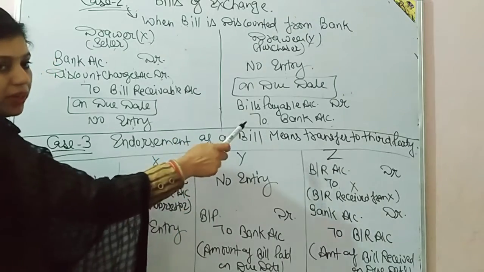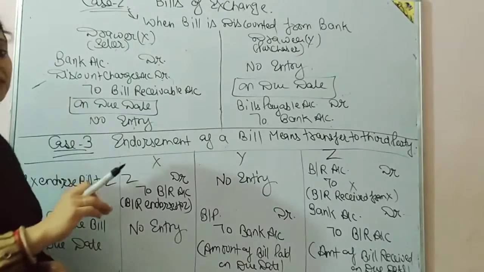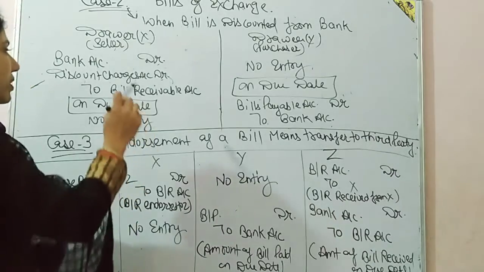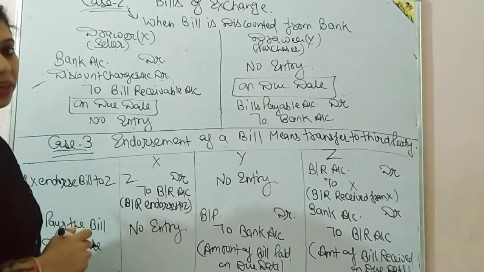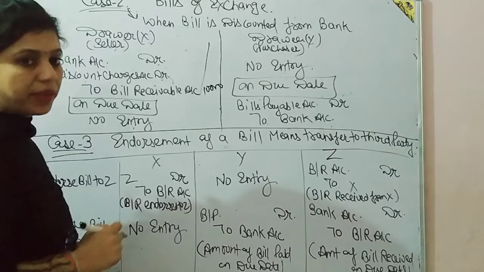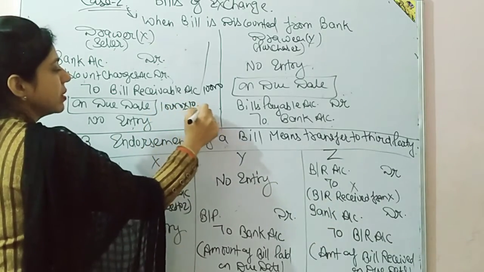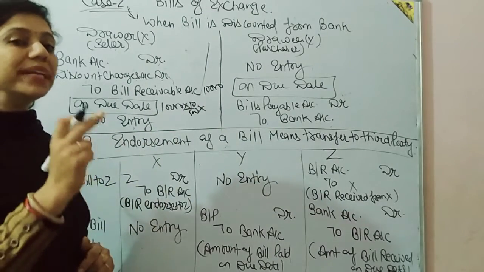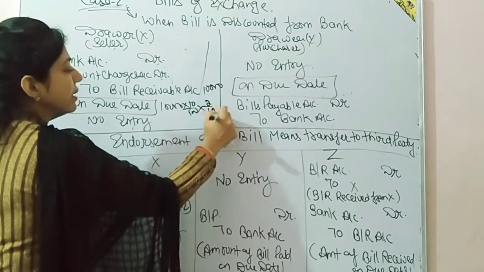So again I am repeating, if before the due date X needs money urgently, he can discount the bill from the bank. So the entry will be bank account debit, discount charges account debit, to bills receivable account. For example, the bill is of 10,000, and he discounts it and the rate of discount is 10%. That means 1,000. And he discounts the bill 2 months earlier, so 2 by 12.